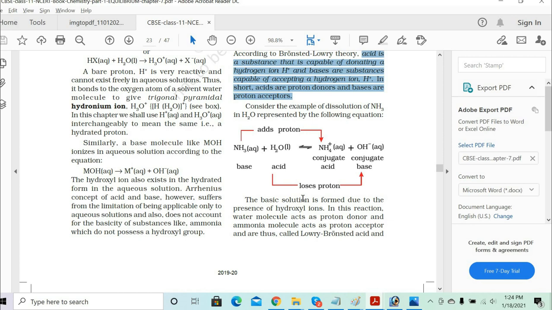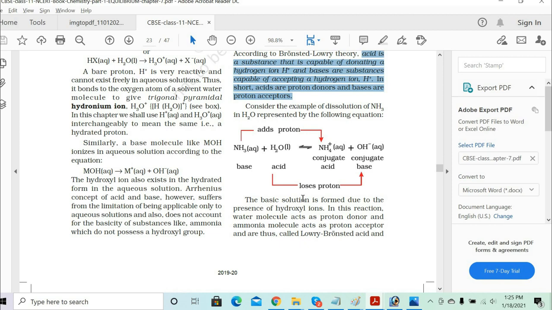What is the root? Now when you dissolve ammonia in water, what will happen in this case? You see that ammonium NH4 plus ions get created, and the water gives you the OH minus ion. Ammonia is the base, right? When you dissolve the base in water, water is more acidic than ammonia, so it becomes a weak base now.